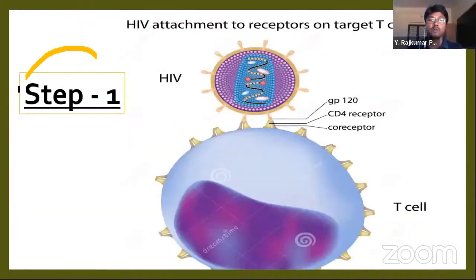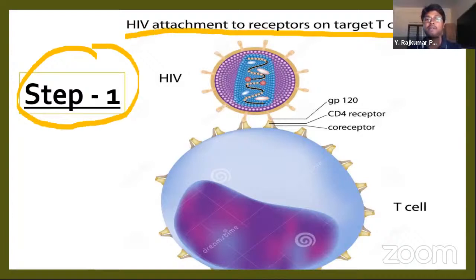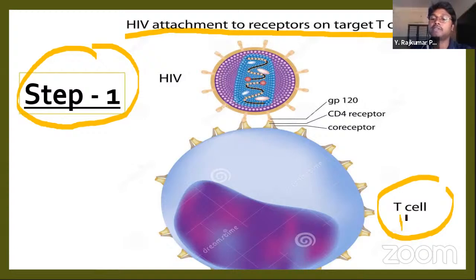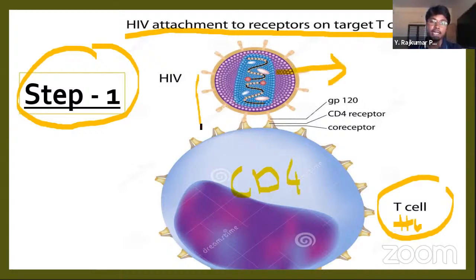Next, let's see what happens. What is the mechanism of HIV inside our body? First, HIV attachment. HIV directly attaches to the T cells of our body, specifically T helper cells, TH cells or CD4 cells. Here you are able to see the HIV virus binding to our WBC, and the type of WBC is the T cell. This is step 1, called binding.